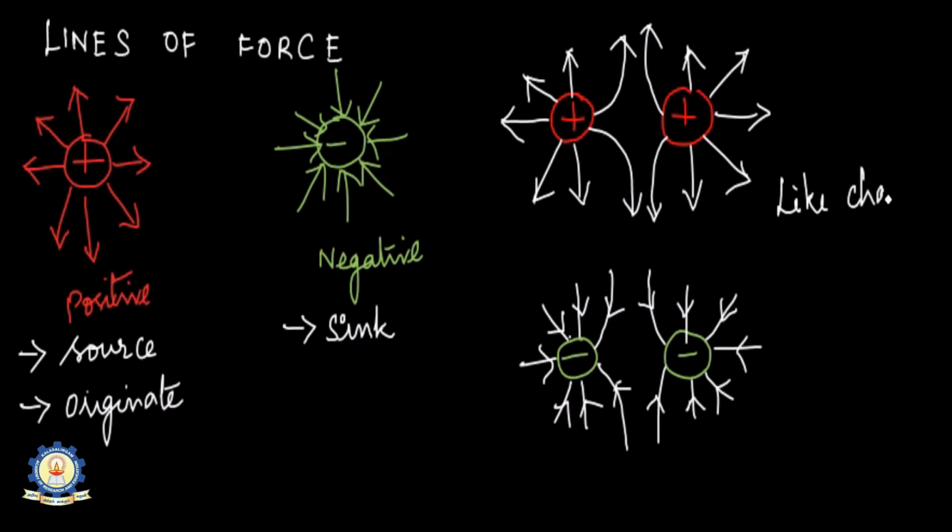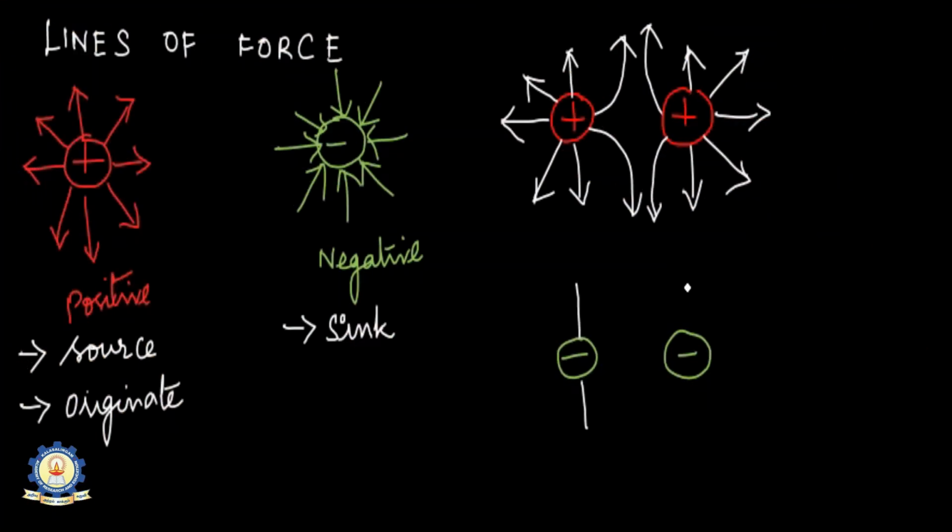Now see the illustration. Here I am just marking the lines of force. What happens to the lines of force in negative charges? They move toward the negative charge. These lines of force will repel each other because they are similar kinds of charges. They are like charges. Will the arrows move upward?